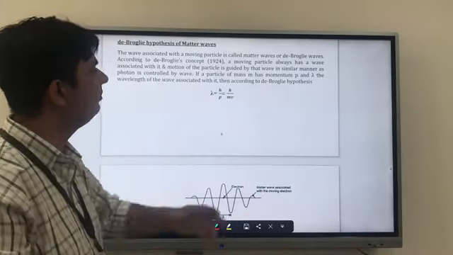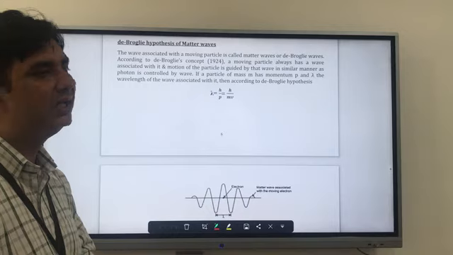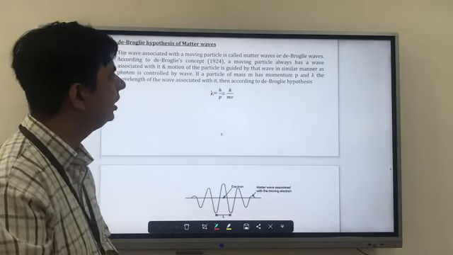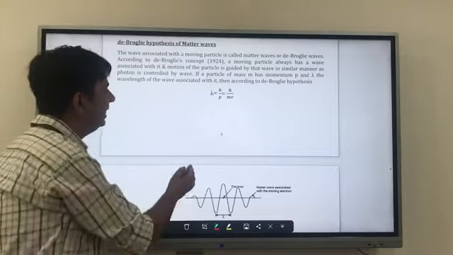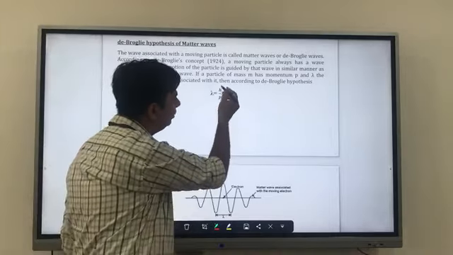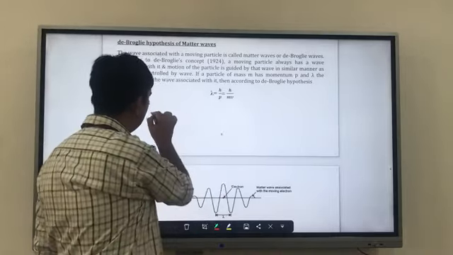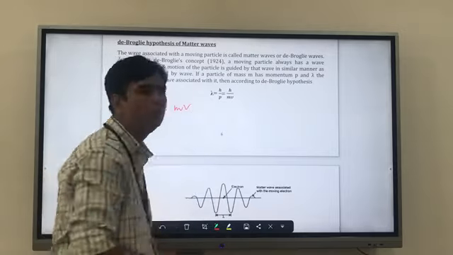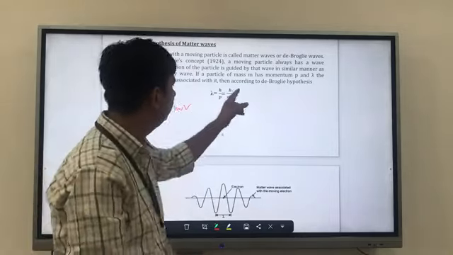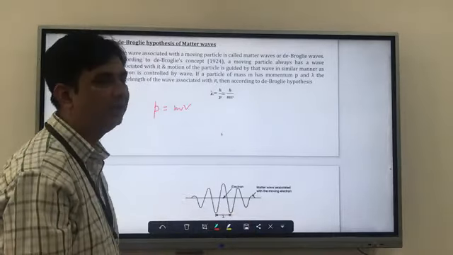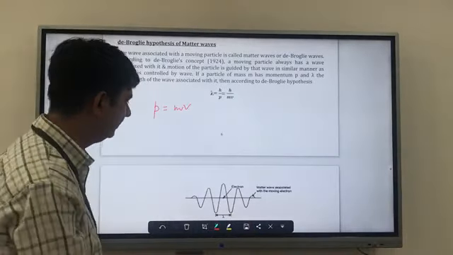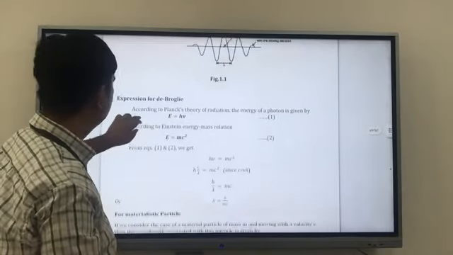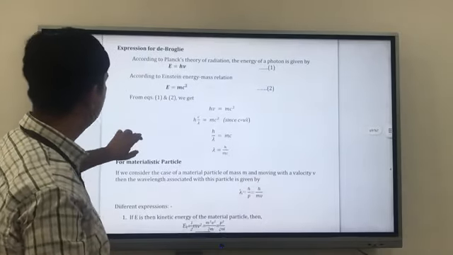Now if a particle of mass m has a momentum p, and lambda is the wavelength of the wave associated with it, then according to the de Broglie hypothesis, lambda is equal to h upon p. And we know momentum p can be written as mass into velocity. We can put the value of p over here, and that will come out to be h upon mv. This is the expression for de Broglie wavelength.